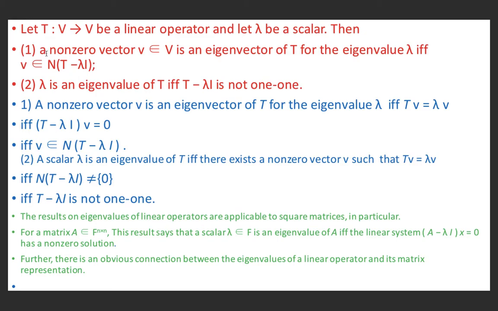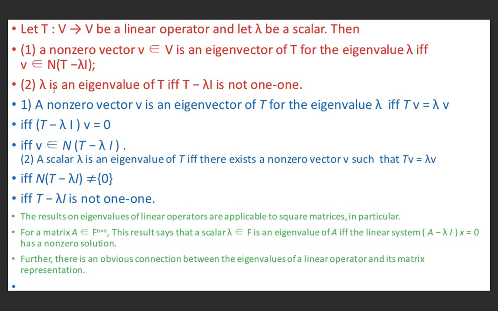Then a non-zero vector v belonging to V is an eigenvector of T for the eigenvalue lambda if and only if v belongs to the null space of T minus lambda I. And lambda is an eigenvalue of T if and only if T minus lambda I is not one-one. A non-zero vector v is an eigenvector of T for the eigenvalue lambda if and only if Tv equals lambda v, if and only if (T minus lambda I)v equals 0. It means this is possible if and only if v belongs to the null space of T minus lambda I.